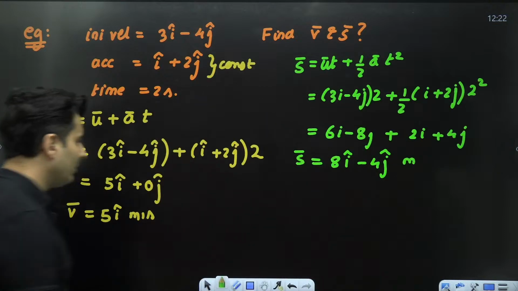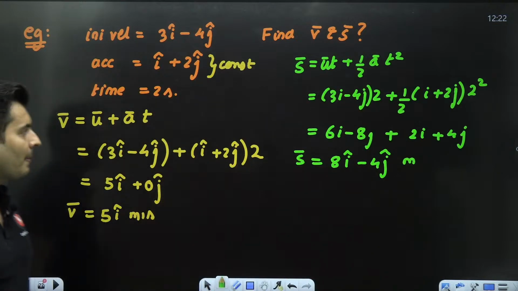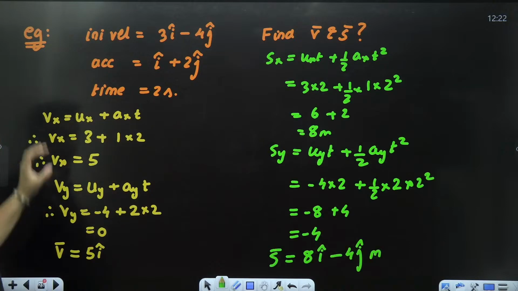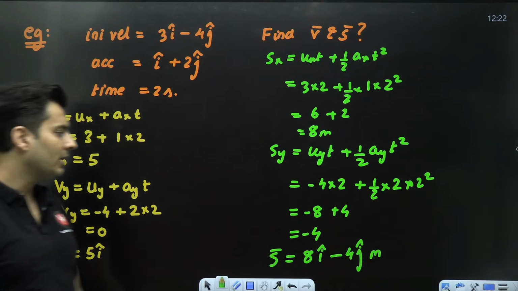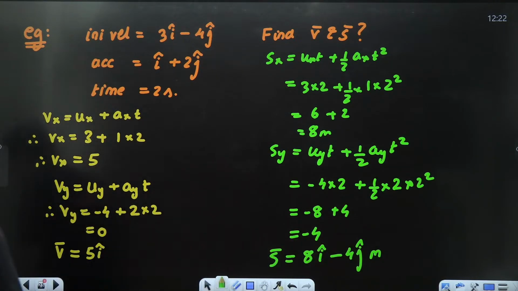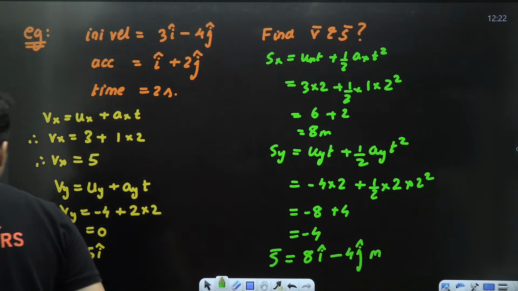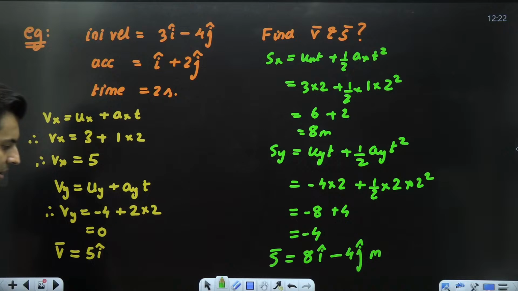You only think and tell me which is easier. Isn't this simpler using the vector way rather than doing x separately, y separately and then combining? Got it, everyone? Got it? Cool. Shall we go ahead? Clear? That is how you use these kinematic equations, guys.